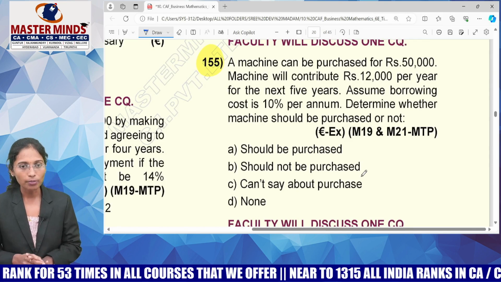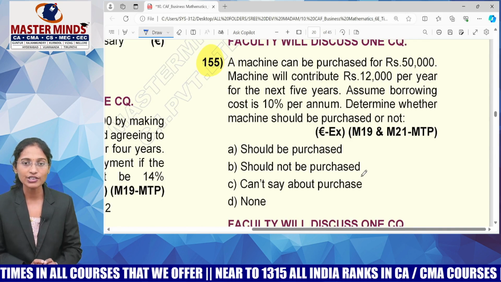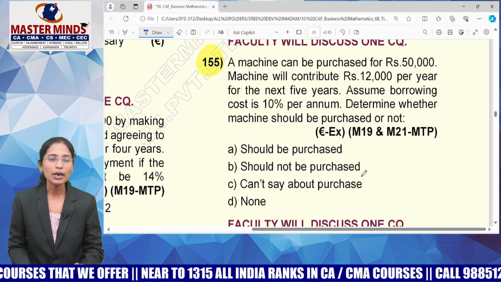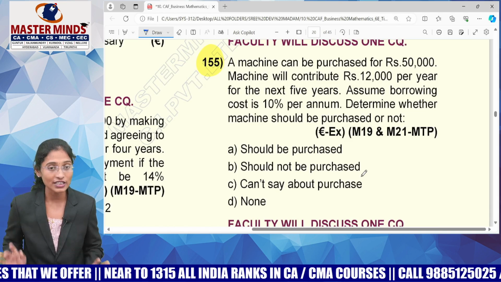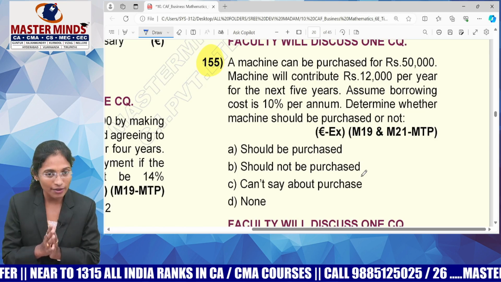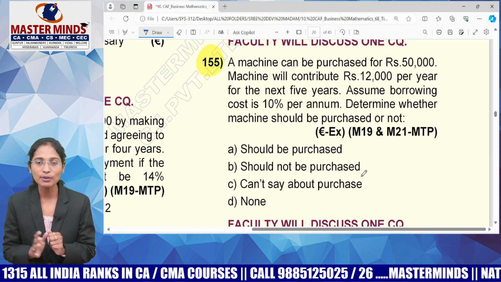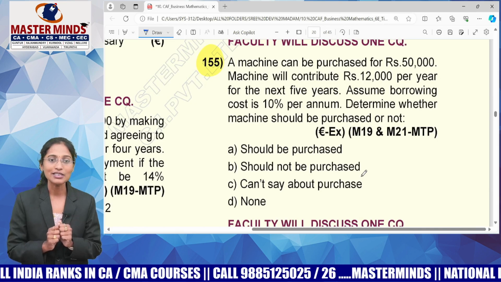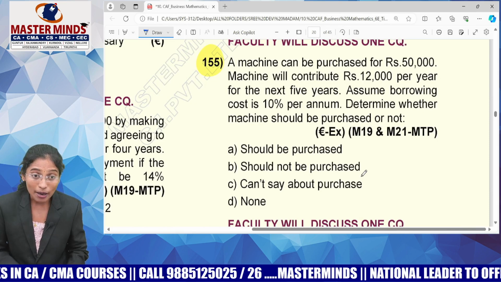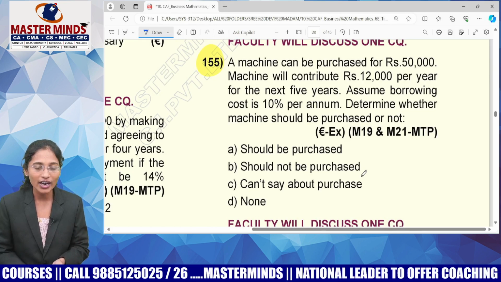When it comes to machine problems, let me tell you a very simple method of solving this question. What is the cost of the machine? 50,000. Let me assume that I don't have funds to purchase this machine, so I opted for an installment scheme. Can you please tell me what is my debt? 50,000. Is it my present debt or future debt? Present debt, as I'm purchasing the machine now only.